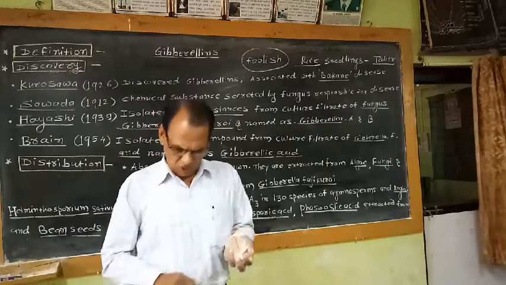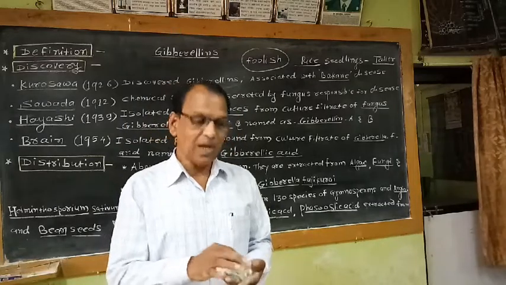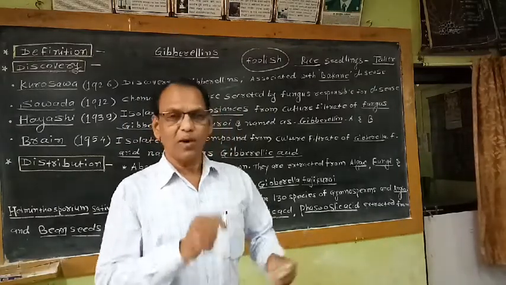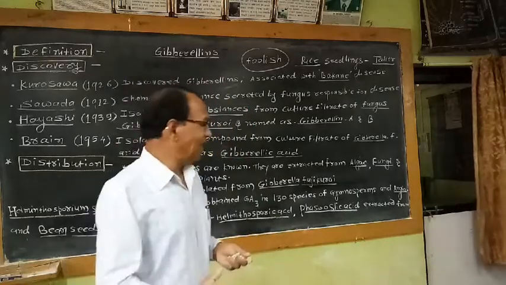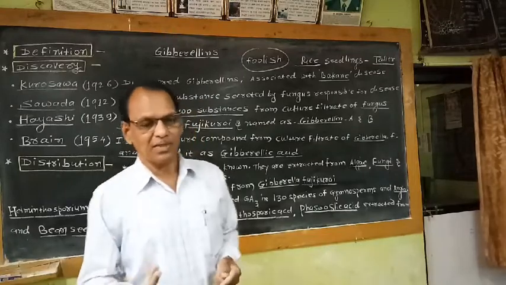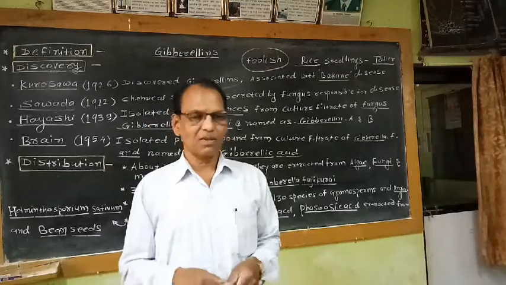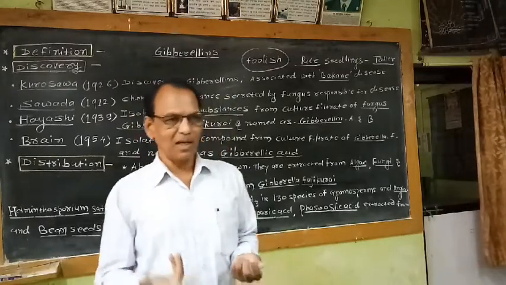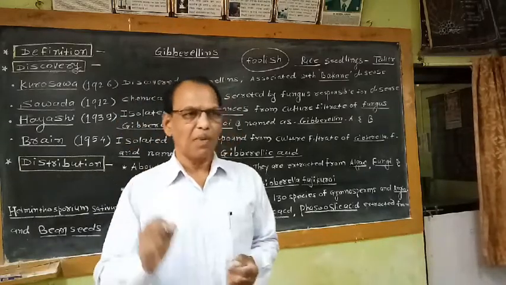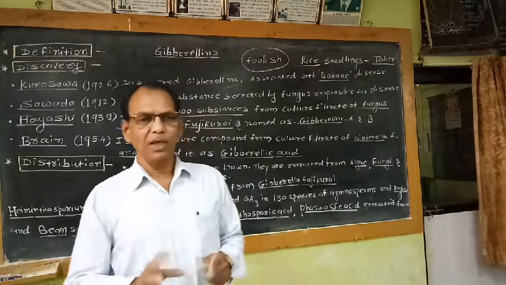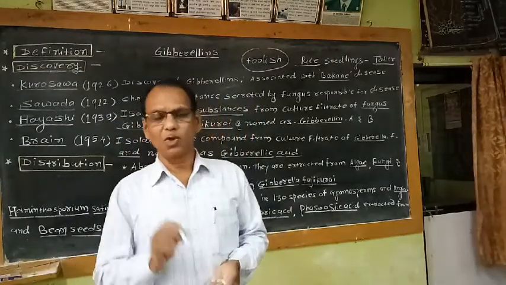Then the eighth physiological role is parthenocarpy. That means in auxins also we have discussed that the role of auxin is involved in parthenocarpy. That means seedless fruit production. Gibberellins are generally used in practice for development of seedless fruits like grapes, oranges, apples, cucumbers, etc. That means before pollination and fertilization, if we spray the stigmas of the flowers with gibberellin solution, it avoids pollination and fertilization, and formation of seedless fruit is possible.